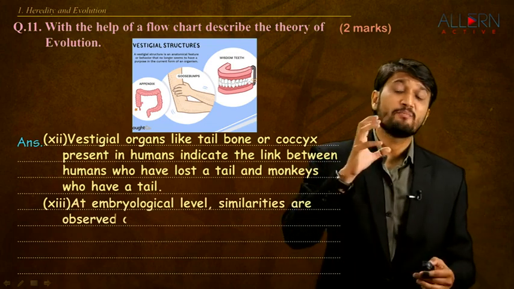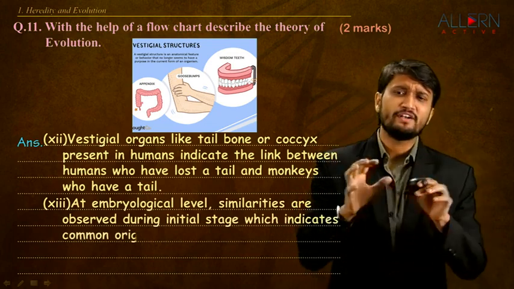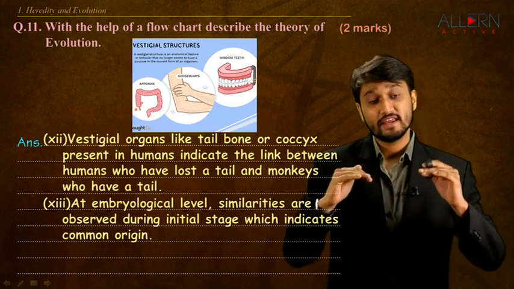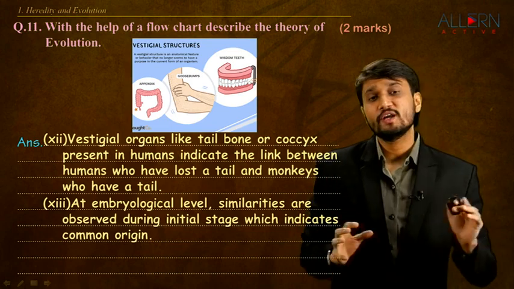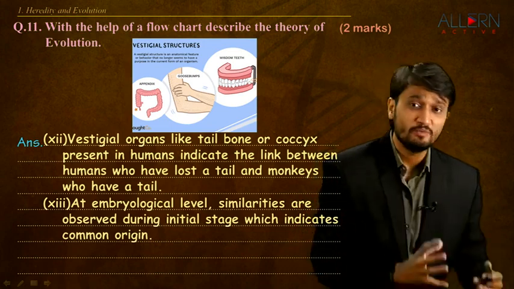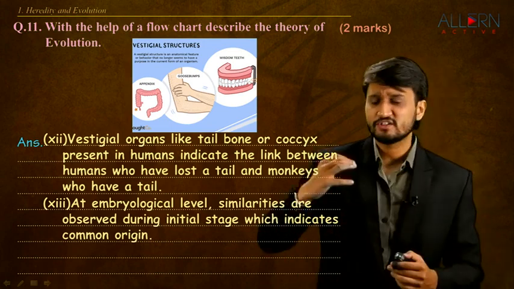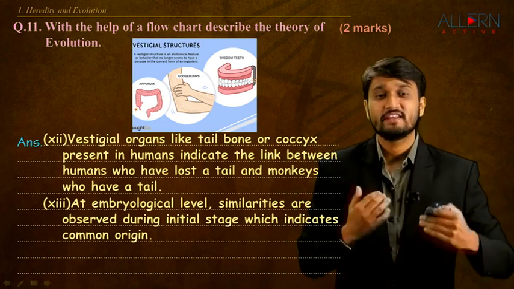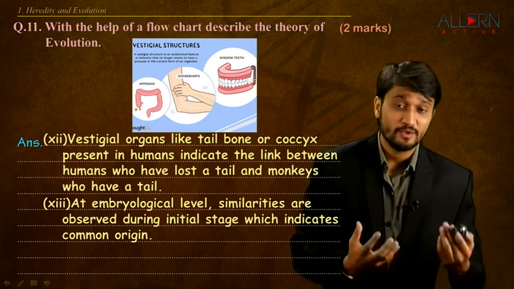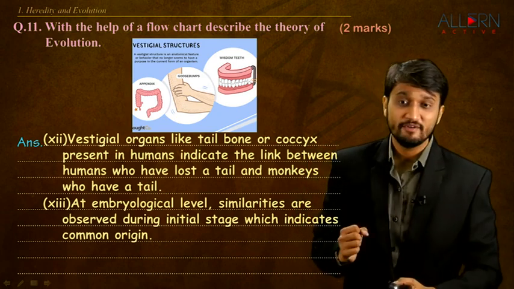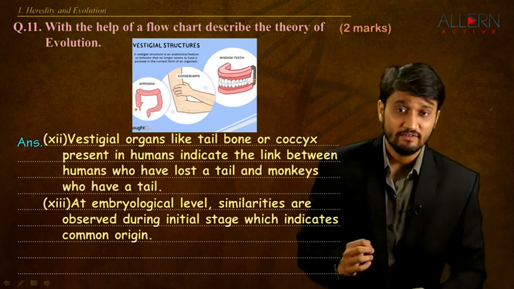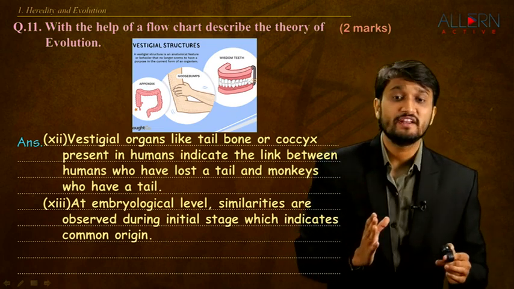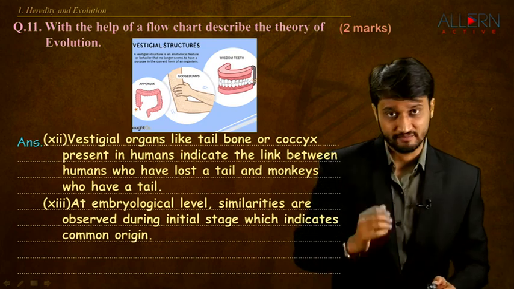And at the embryological level, when we compare the different embryos of different creatures, especially that of the vertebrates, in the initial stages, we are not able to distinguish which is a human embryo, which is a pig embryo, which is a fish embryo. It's very difficult to do that. As time passes by, the embryos develop and changes start to emerge. So this is the embryological evidence. At the embryological level, similarities are observed during the initial stages, which indicate the common origin, right?